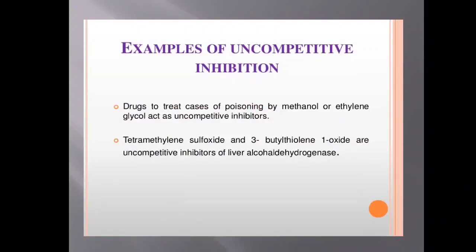And of course, these are examples for non-competitive inhibition. The drugs used to treat cases of poisoning by methanol or ethylene glycol act as non-competitive inhibitors. Of course, tetramethylene sulfoxide and 3-butyl thiolene 1-oxide are non-competitive inhibitors of liver alcohol dehydrogenase. So, the liver alcohol dehydrogenase enzyme is inhibited by the presence of these materials, tetramethylene sulfoxide and 3-butyl thiolene 1-oxide, etc. So, that's about the inhibition of the enzyme.